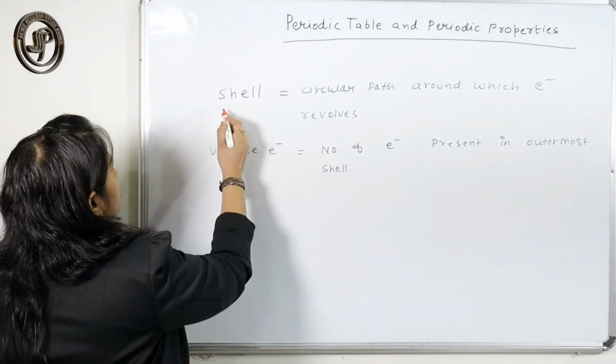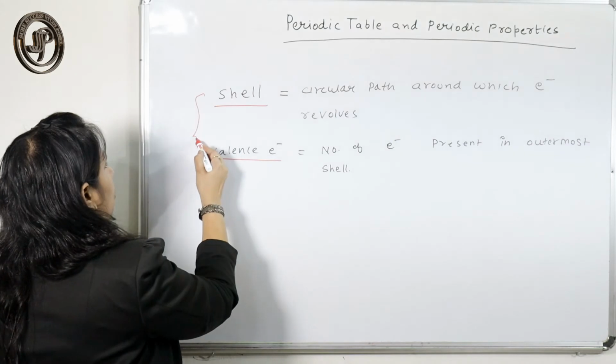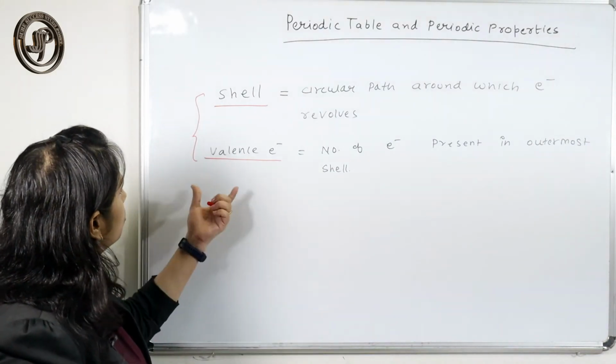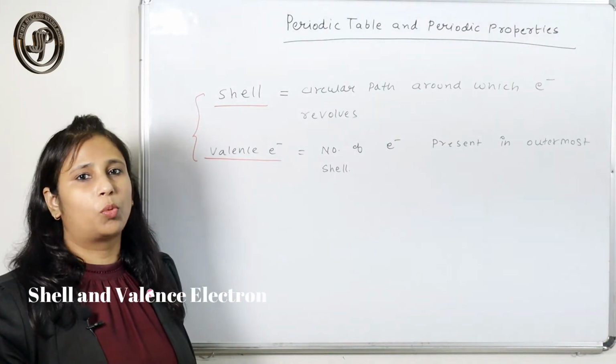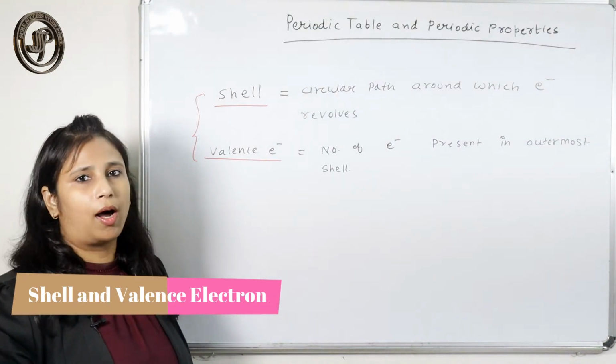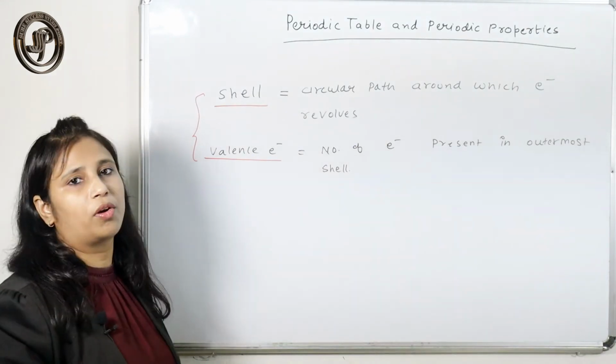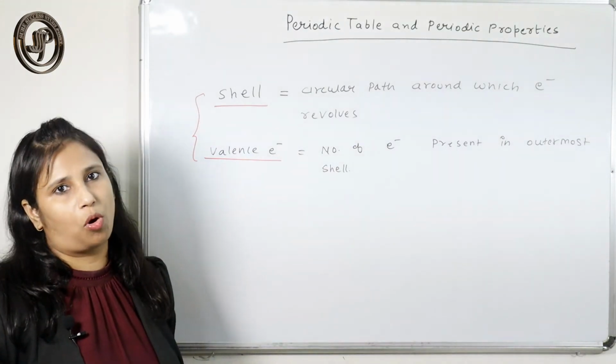The next topic is shell and valence electron. These are two important things, and you should know their meaning. What is a shell? A shell is the circular path around the nucleus in which the electron revolves; that is a shell or orbit.